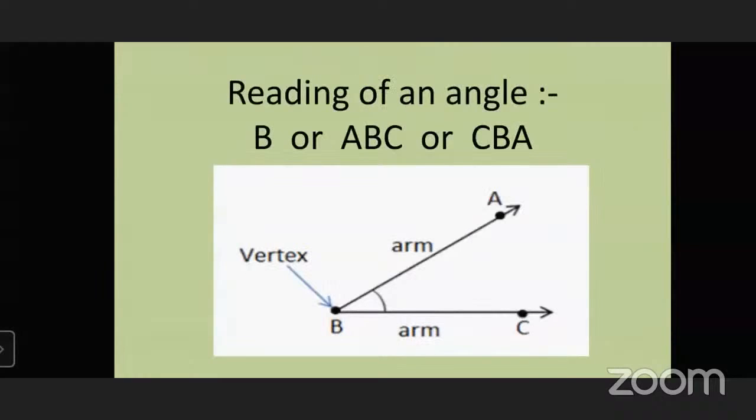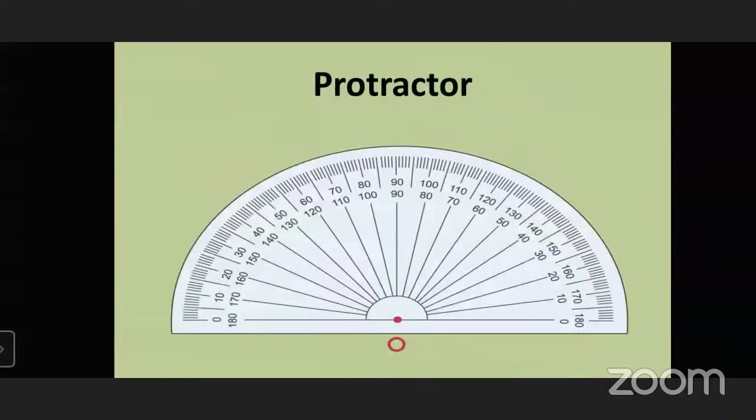Now, how to read an angle? We can read it as angle ABC or angle CBA. Not only ABC, it is read as angle B, or angle ABC, or angle CBA. Now, what is this? This is a protractor. What is it used for?